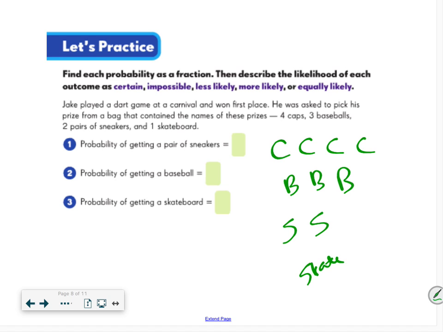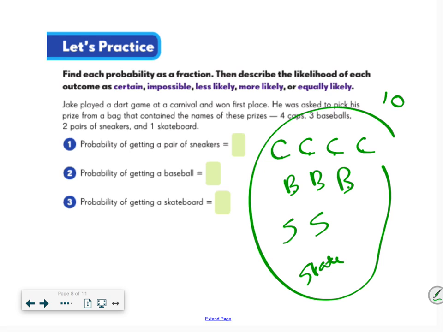Oh, before I start, I always count how many I have. I have 1, 2, 3, 4, 5, 6, 7, 8, 9, 10. So I know that total, I have 10 things. So my denominator for everything is going to be 10. Okay? So if I made a number line, this would be 10 out of 10. This would be 0 out of 10. And then I could do my dashes.